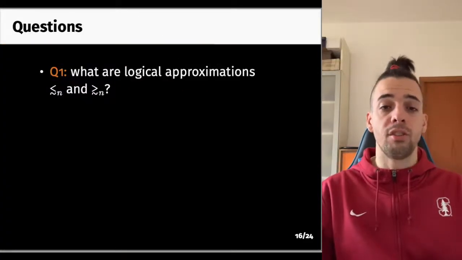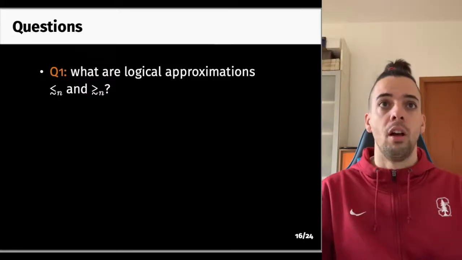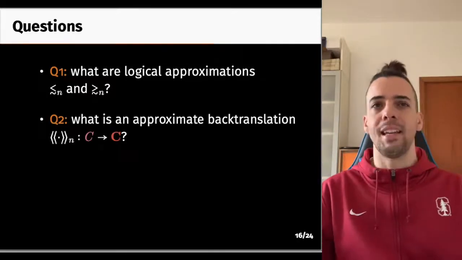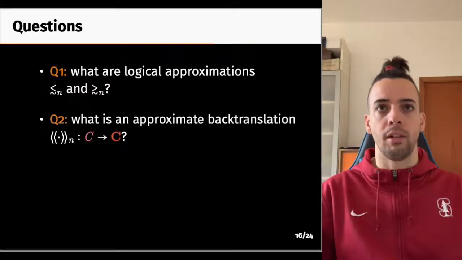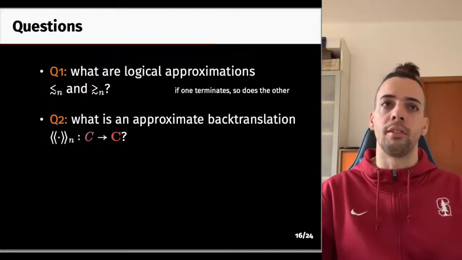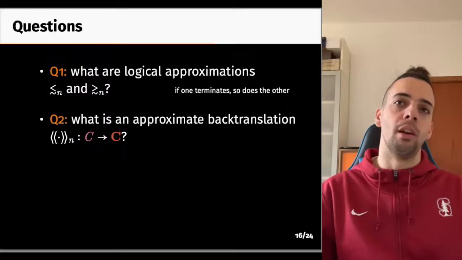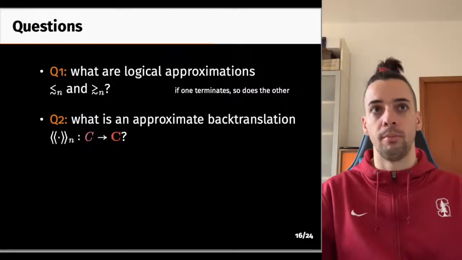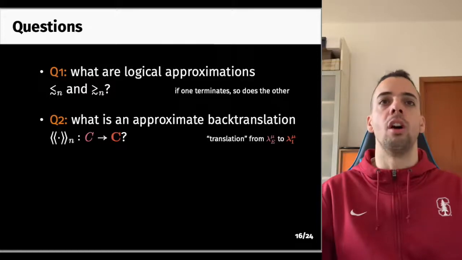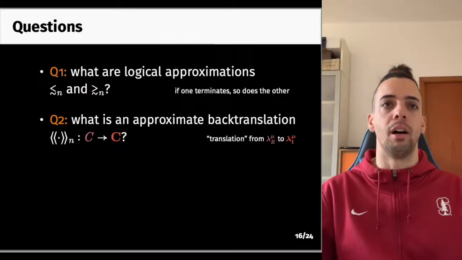At this point, there's a few questions that need answering. First of all, what are the logical relations or logical approximations? Second, what is an approximate backtranslation? Concerning the former, we say that two terms or contexts are related if termination of one implies termination of the other. Concerning the latter, a backtranslation is a translation that goes the opposite way of the compiler. So in this case, it goes from equi to Iso.